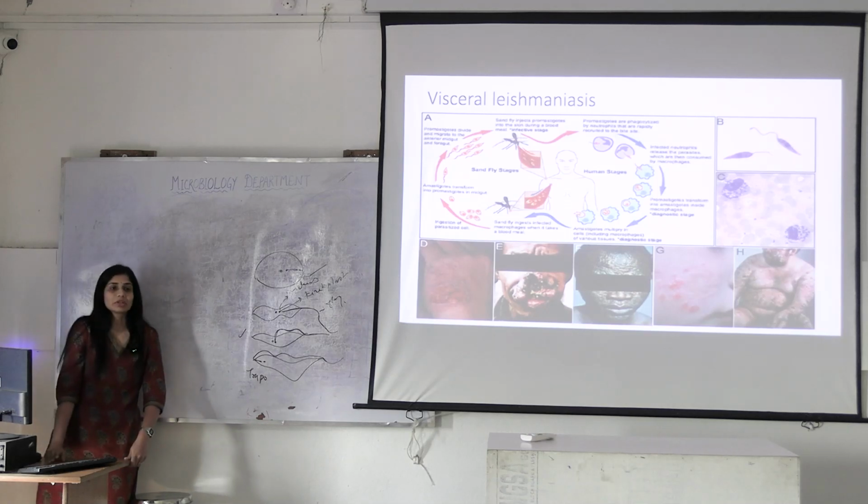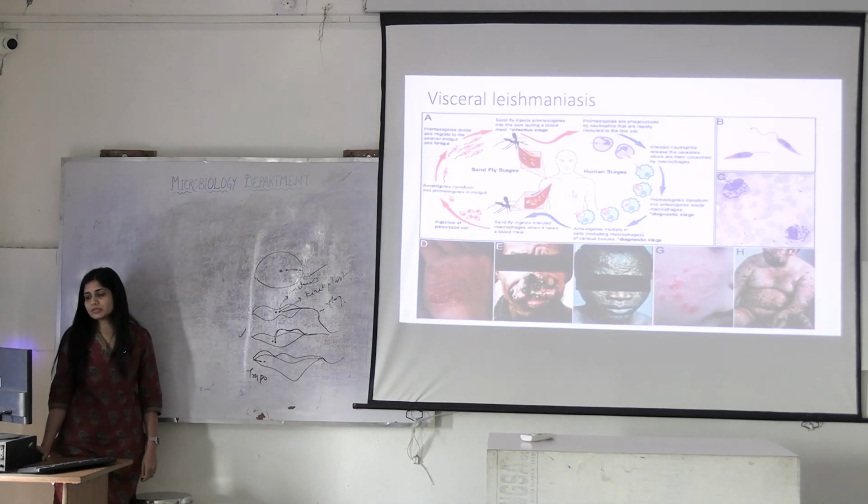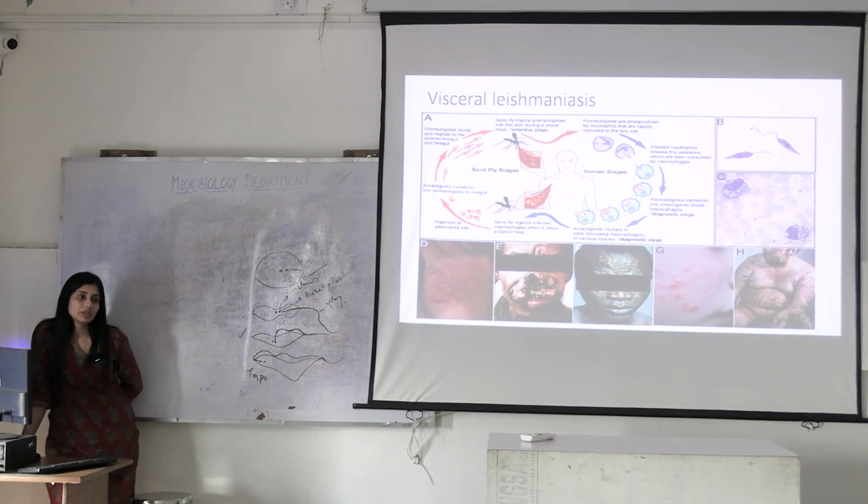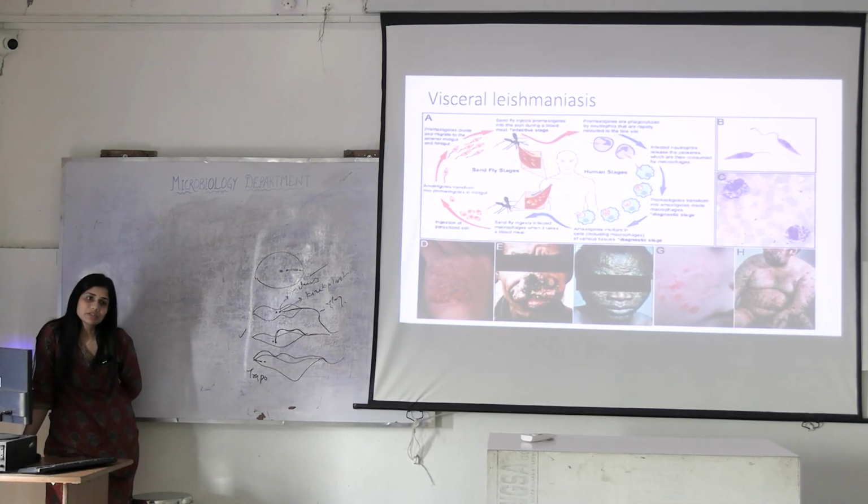Coming to the next topic. Visceral leishmaniasis is caused by hemoflagellates by the name of Leishmania donovani. It was named Leishmania donovani because there were two people, Leishman and Donovan. These two people discovered this protozoal disease in India itself within the same year in different cities.